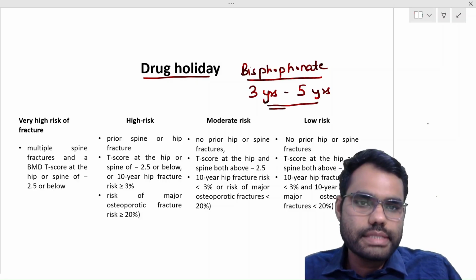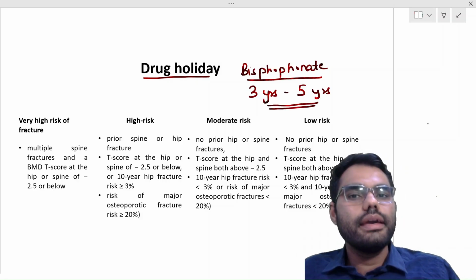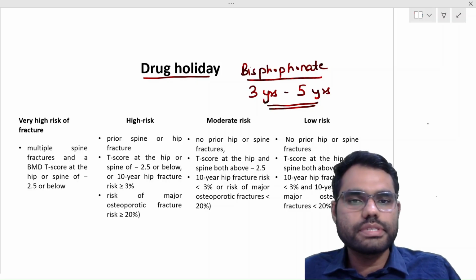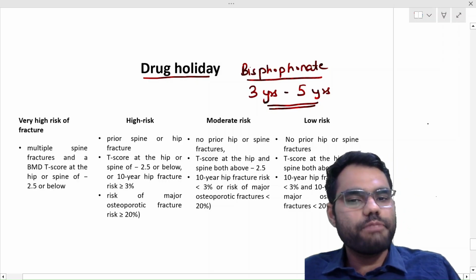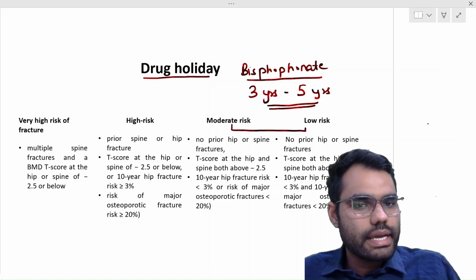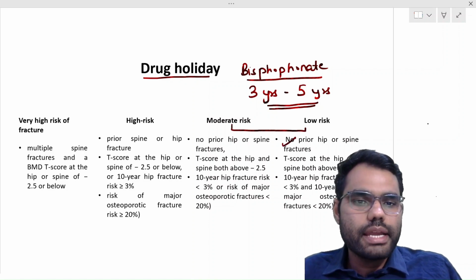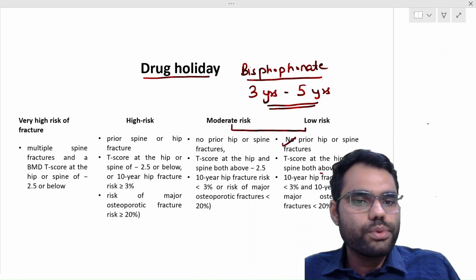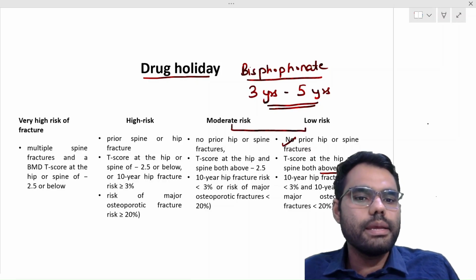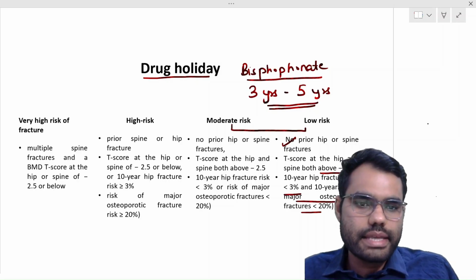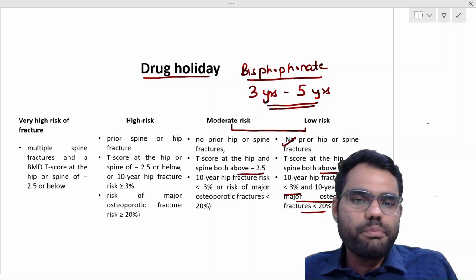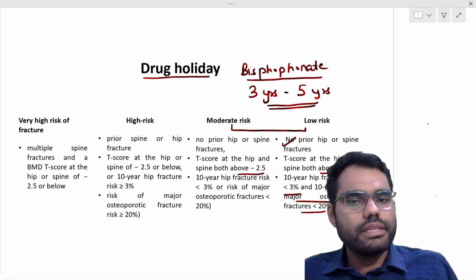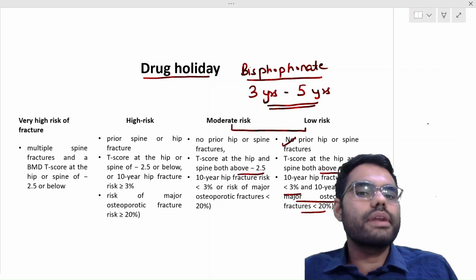So once the patient has received this therapy for 3 yearly and 5 yearly, and we assess the risk of osteoporosis via DEXA scan, via history, physical examination and FRAX score, and we find the patient in low and moderate risk category, that is, there is no prior hip and spine fractures with a t-score above -1 and a 10-year hip fracture risk less than 3% and a 10-year major osteoporotic fracture risk less than 20%, it is a low risk category. And this, in the range of -1 to -2.5 with other two things remaining same, is in the moderate risk category.